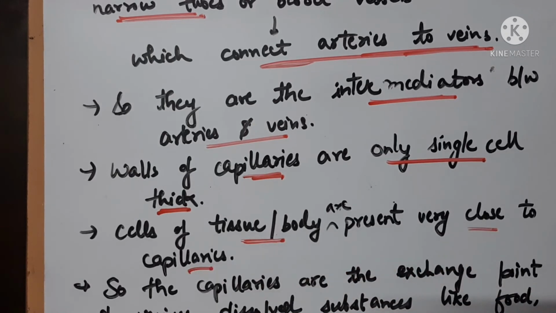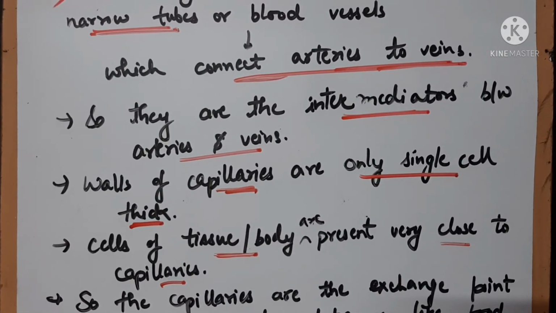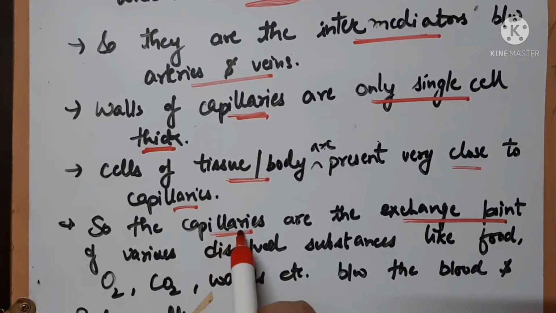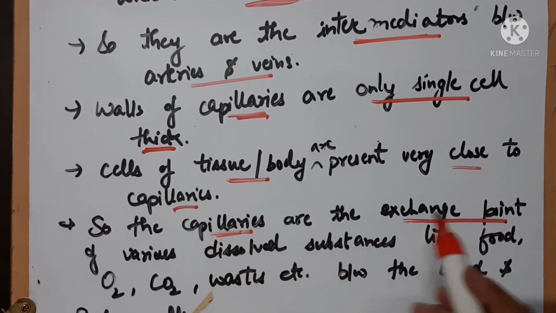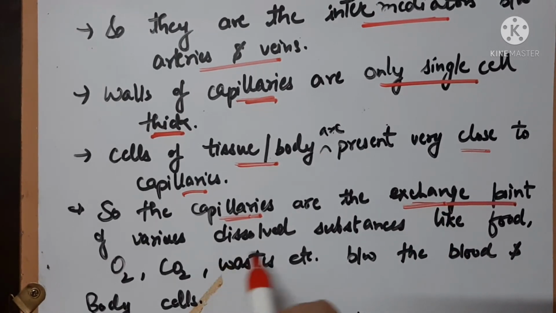So you can say that capillaries are present very close to the cells of the body, in very close association with the cells of the body as compared to the other blood vessels. You can say that capillaries are the point where the exchange of various substances will take place, as they are in very close association with the cells of the body. Capillaries are the exchange point of what? Various dissolved substances. Dissolved substances like food, oxygen, carbon dioxide, waste, etc.